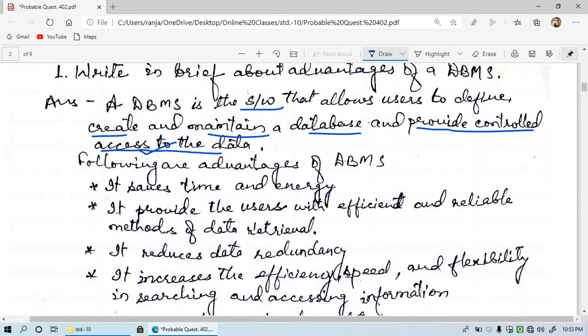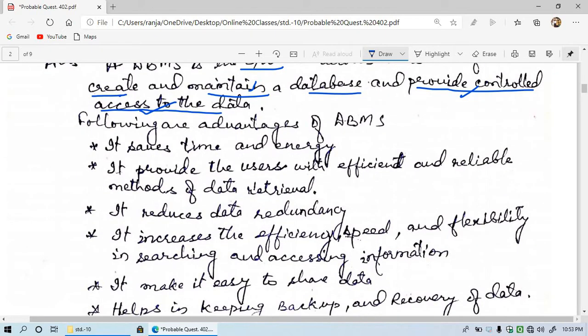So the 4 things: first one, it is software. Second one, we can create. Third one, we can maintain the database, and fourth one, we can control the data in the database.